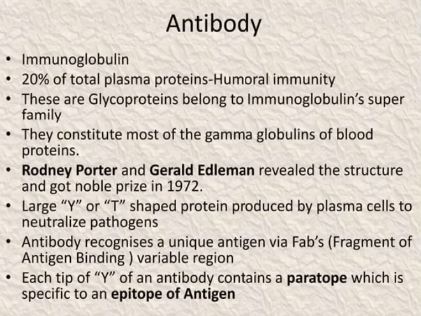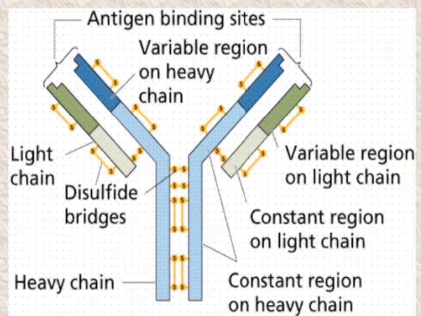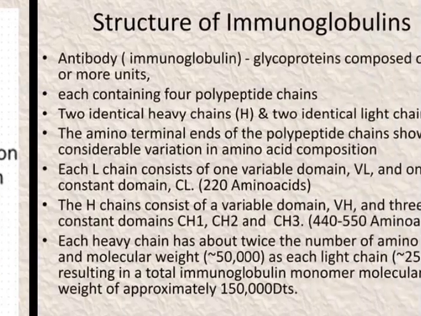A large Y or T-shaped protein produced by the plasma cells to neutralize the pathogen is the antibody. Antibody recognizes the unique antigen via the FABs, fragment of antigen binding, variable region. Each tip of the Y of an antibody contains a paratope, which is specific to the epitope of the antigen. Antigen binding site. Here we said the variable region. Variable region on both heavy chain and the light chain. The constant region on both heavy chain and the light chain.